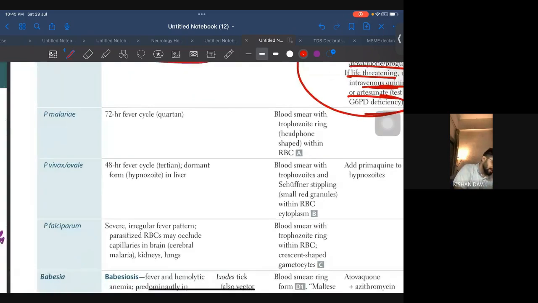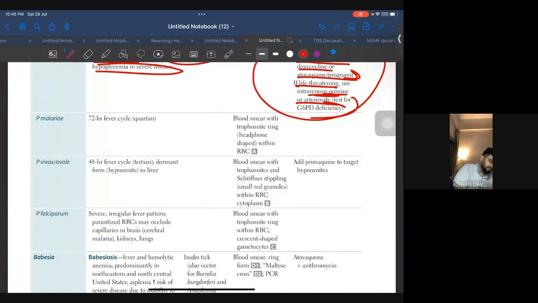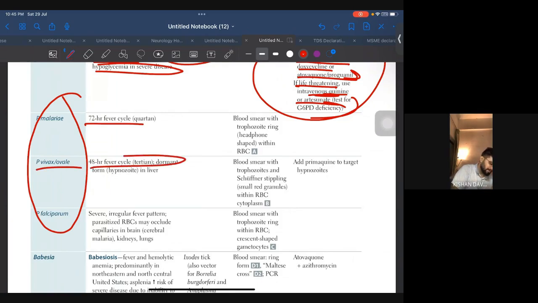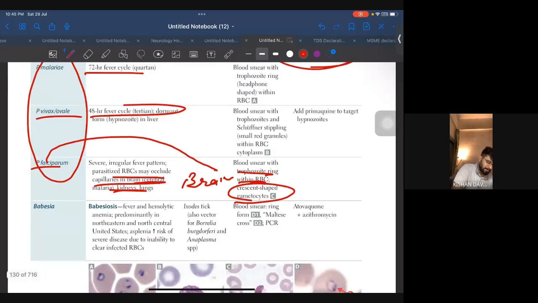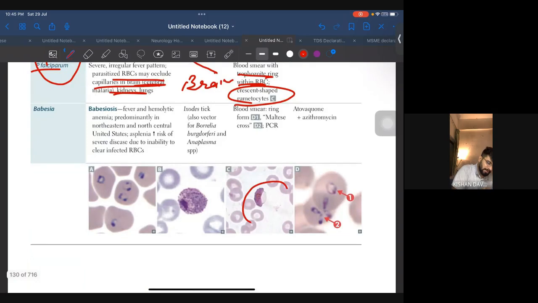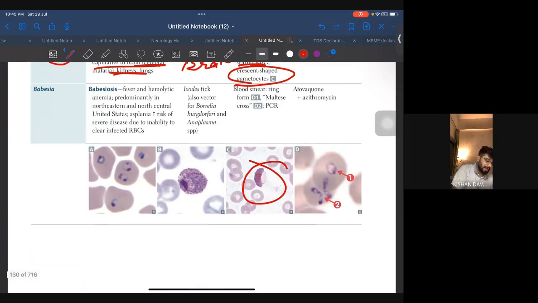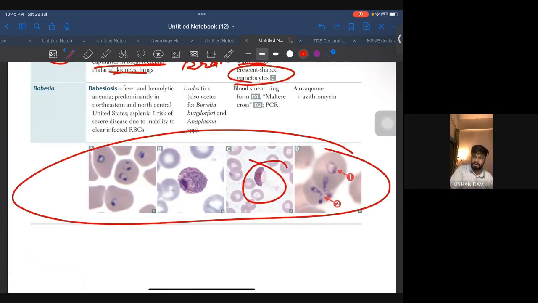Okay. Let's just see what the differences are among the various types. So if they are talking about malaria, 72-hour cycle is malariae. Vivax and ovale, 48-hour cycle. Falciparum will affect the brain. If we talk about falciparum, it will affect the brain. Okay, and it's the most severe one. All right, capillaries in the brain, everything. Blood smear: trophozoite ring within RBC, crescent-shaped gametocyte. This is what the crescent-shaped gametocyte looks like. So these are new images. They weren't given in the old edition, so you can take a screenshot if you want.